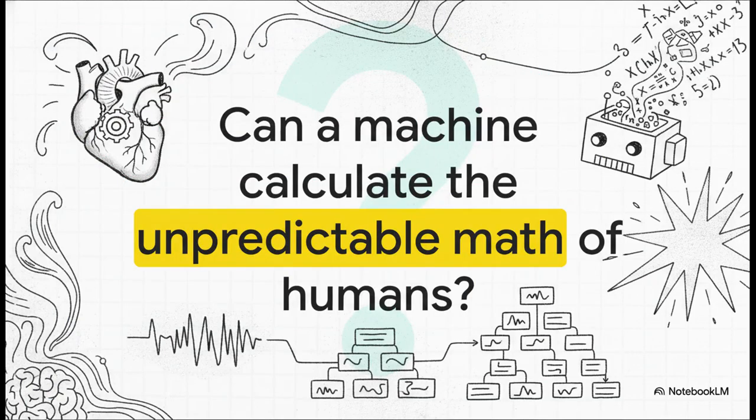Which really leaves us with one final, profound thought to chew on. If researchers can actually figure out how to program our deeply endogenous noise and our political biases right into an optimal control flow, we might literally witness the birth of true AGI. But it begs the question, can a machine ever truly calculate the completely unpredictable math of the human heart?